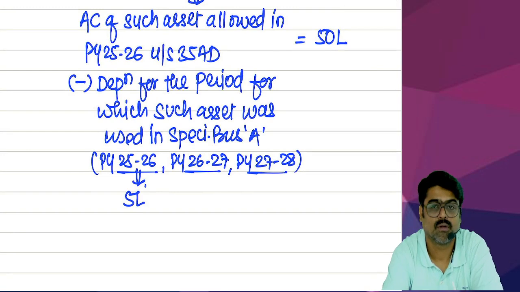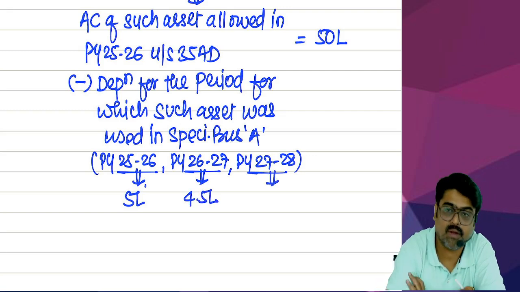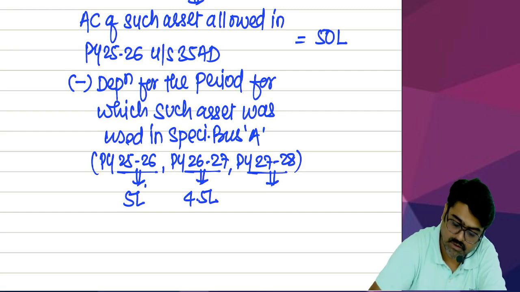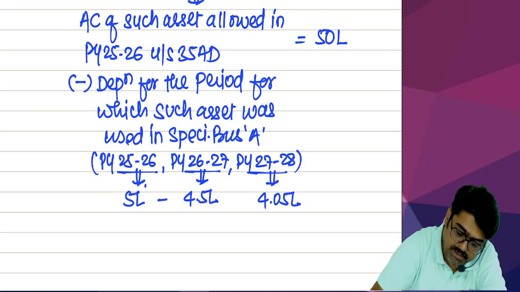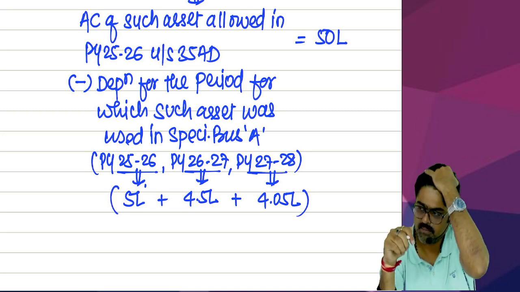So 50 minus 5, 45. For the second year, the depreciation would have been 4.5 lakhs. Reduce 4.5 lakhs, 40 lakh 50,000. On that, again 10%, 4.05 lakhs.